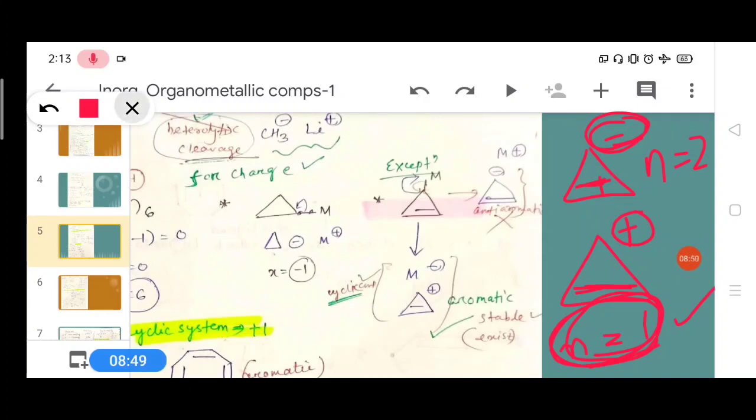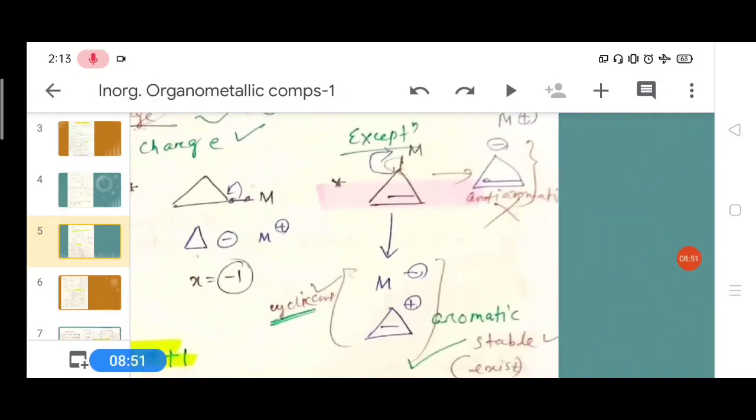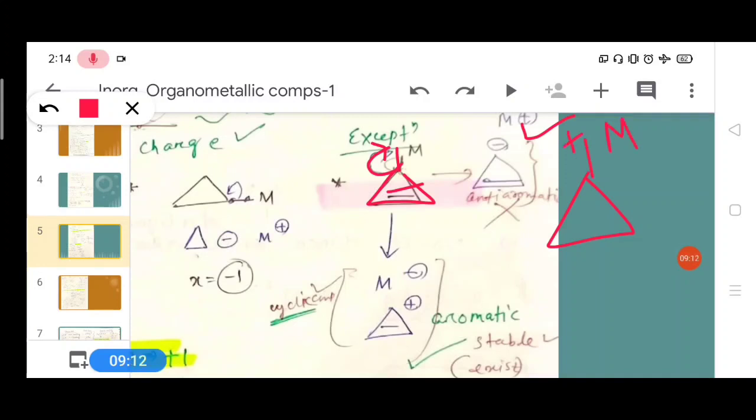Here, what happens in this compound? The metal atom is joined to the carbon atom. After heterolytic cleavage, the metal atom gets a positive charge and the carbon atom gets a negative charge. This product is obtained, but it is an anti-aromatic compound, not stable.